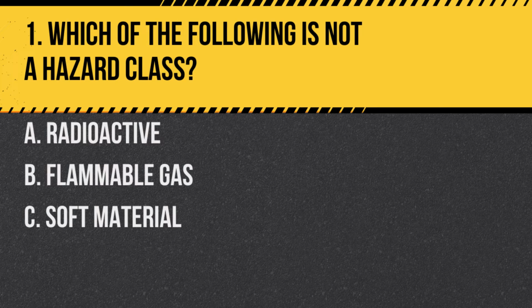Question 1. Which of the following is not a hazard class? A. Radioactive. B. Flammable gas. C. Soft material. Answer: C. Soft material. Hazard classes categorize materials based on their primary hazard.